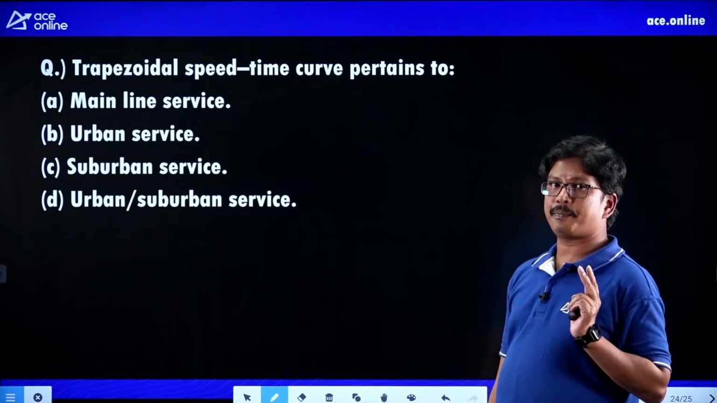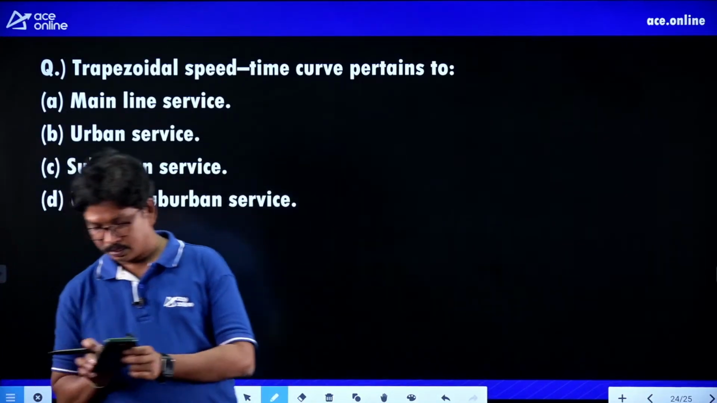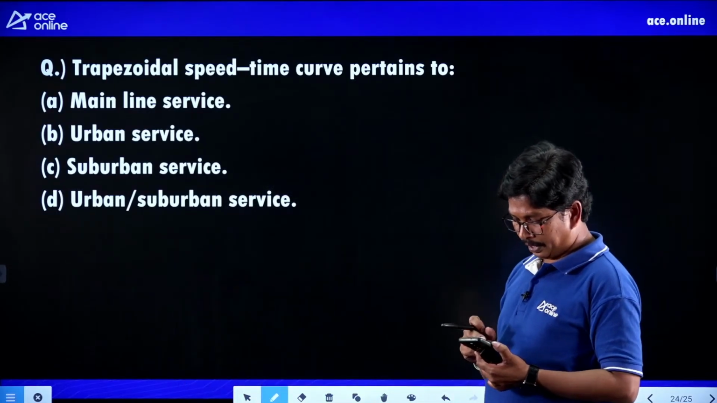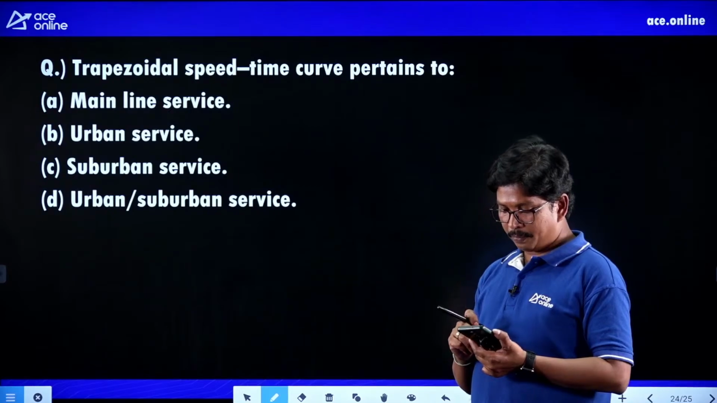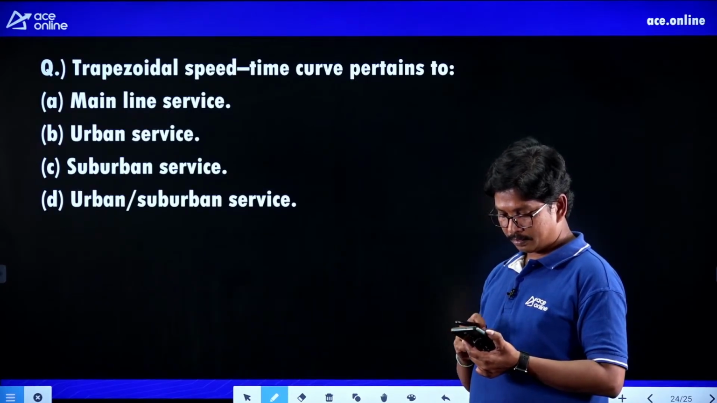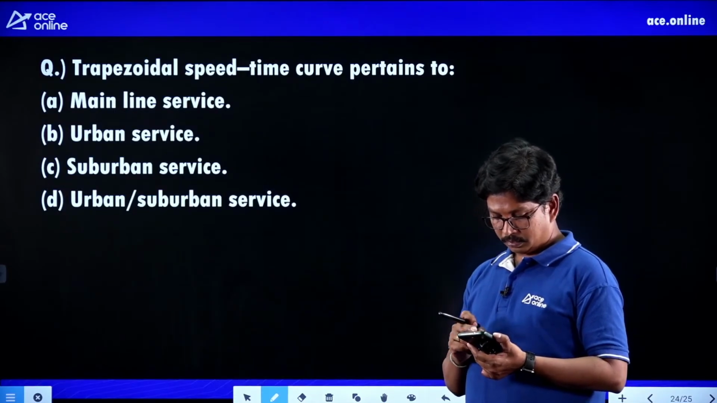Trapezoidal speed time curve. Any answer? Where we can have the trapezoidal speed time curve? Any answers?